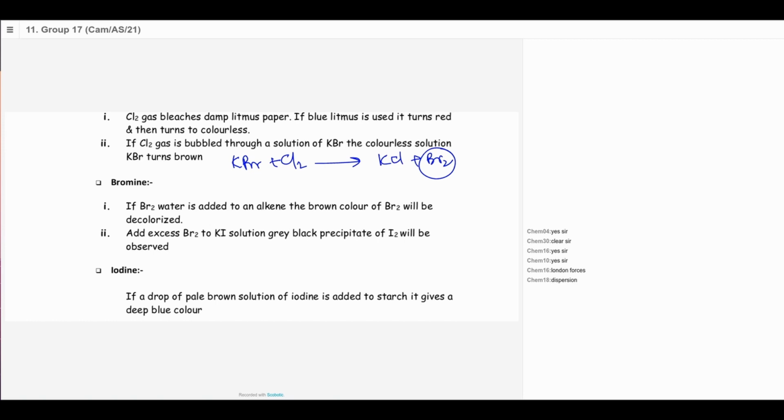It forms two layers, because bromine water is dissolved in water and the alkene is an organic layer. So it will form two different layers, and then it will decolorize, though not immediately, because I would say there are two different densities. Let me show that video.